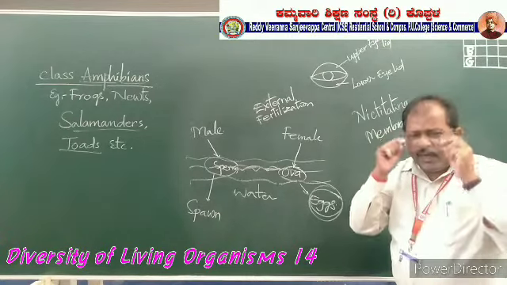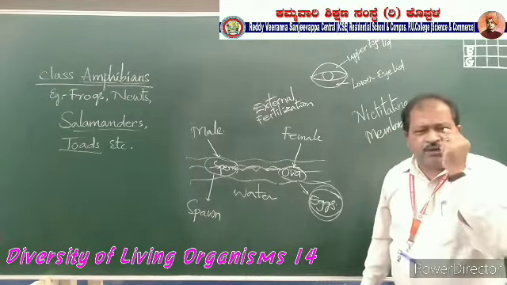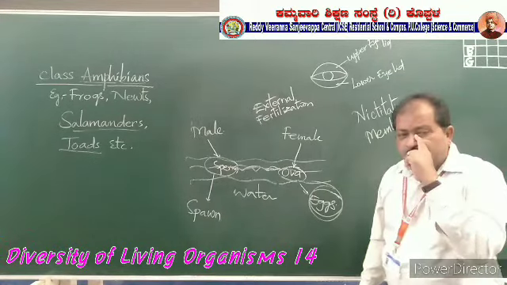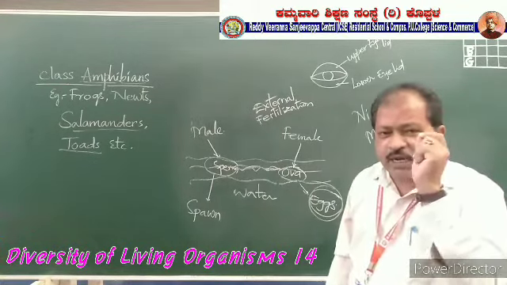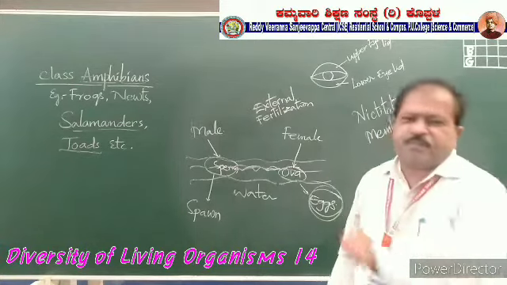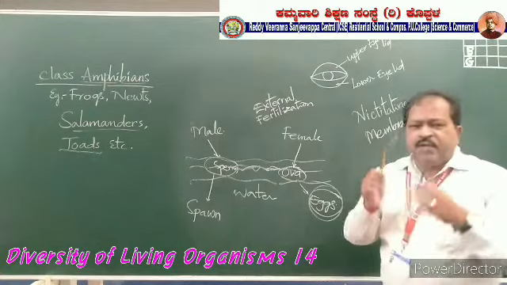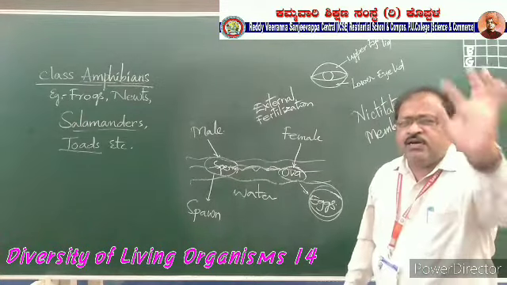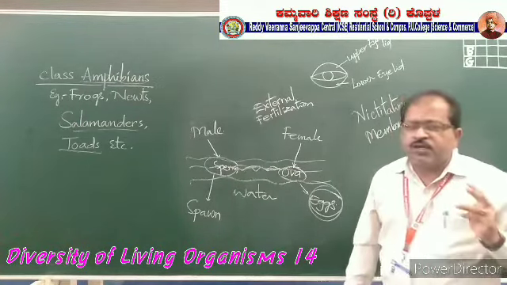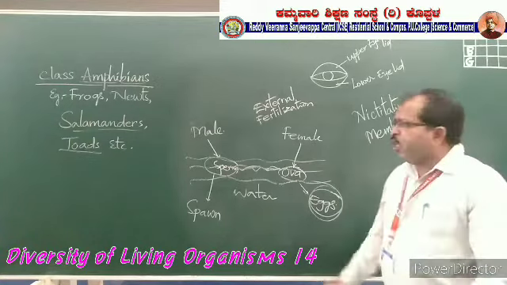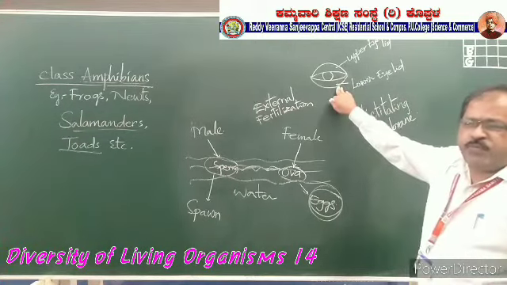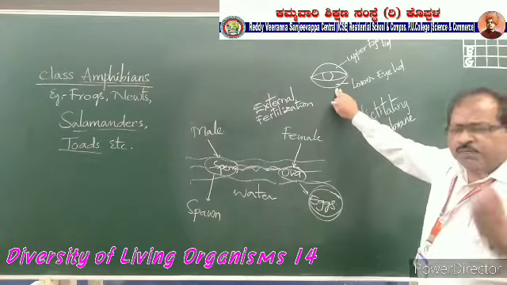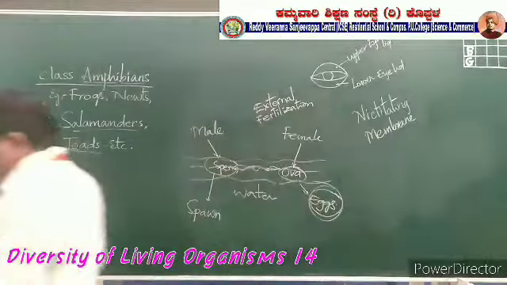If you take a mirror and see your eye at this corner, you might find one thin layer there. That is called the nictitating layer or nictitating membrane. This membrane is non-functional in human beings, higher grade animals, whereas it is very much functional in the amphibians. Okay. Now let us learn about the class Reptilia.